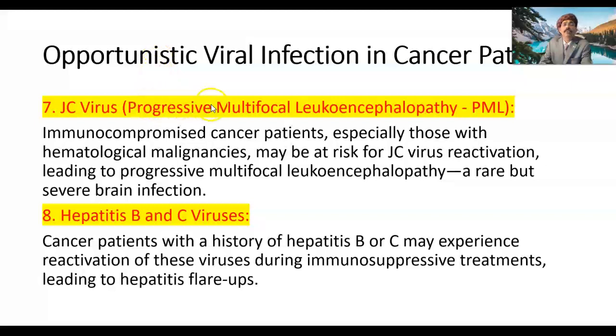JC virus, progressive multifocal leukoencephalopathy, also called PML. Immunocompromised cancer patients, especially those with hematological malignancies, may be at risk for JC virus reactivation, leading to progressive multifocal leukoencephalopathy, a rare but severe brain infection.